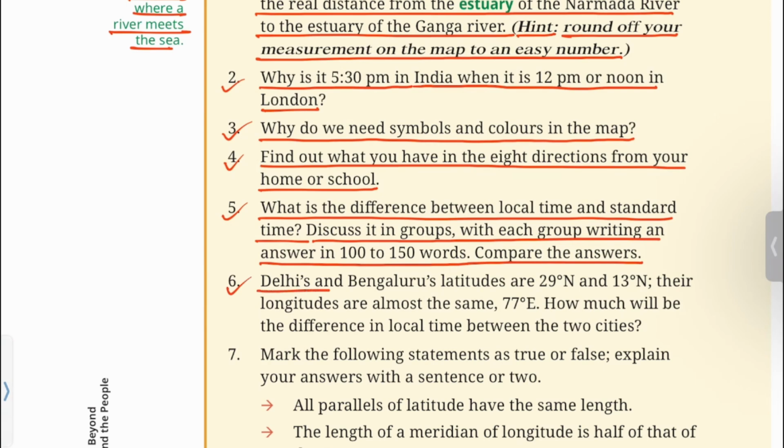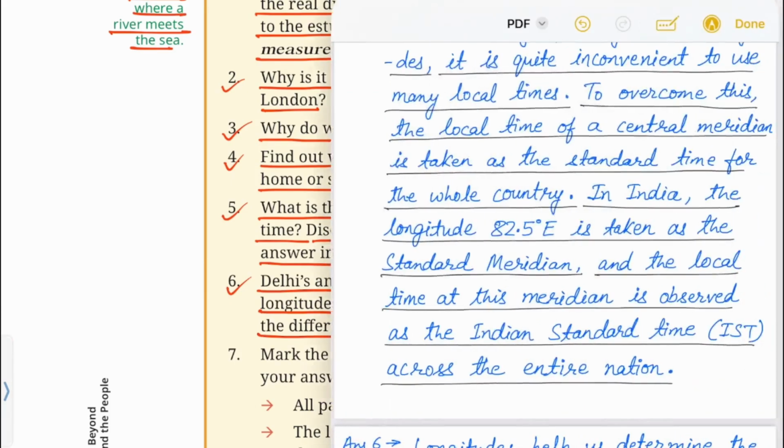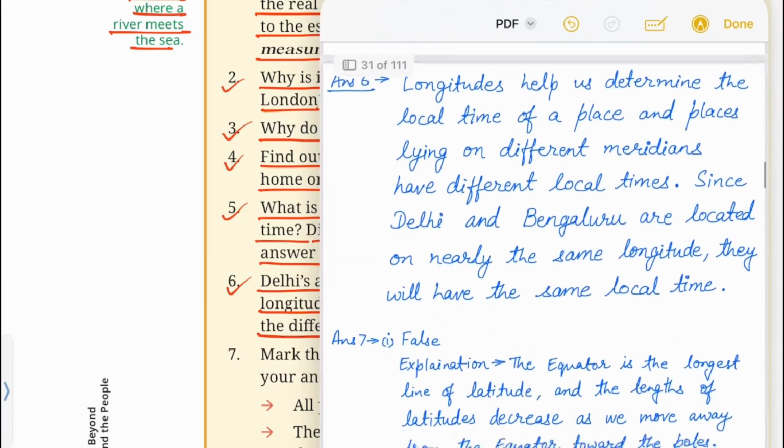6. Delhi's and Bengaluru's latitudes are 29 degree north and 13 degree north. Their longitudes are almost the same, 77 degree east. How much will be the difference in local time between the two cities? You can write the answer like this.